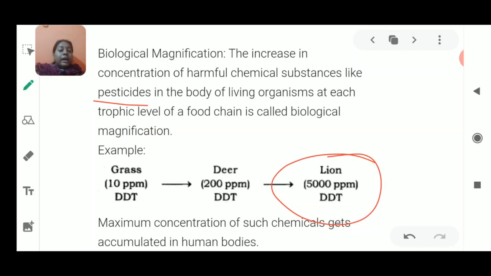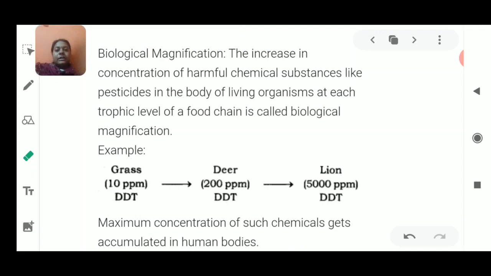In the highest means the quantity of that substance will always be highest in the highest trophic level. Why? Because it has to eat, drink, and it will not only eat one animal, it is going to eat several animals, but all these animals will have the DDT inside it, okay. So this lion is having the highest amount of the toxic substance. So this level goes on increasing. This level of the toxicity goes on increasing as we are moving from lower to higher trophic levels. Just because of it, this increase in the level is known as biological magnification.